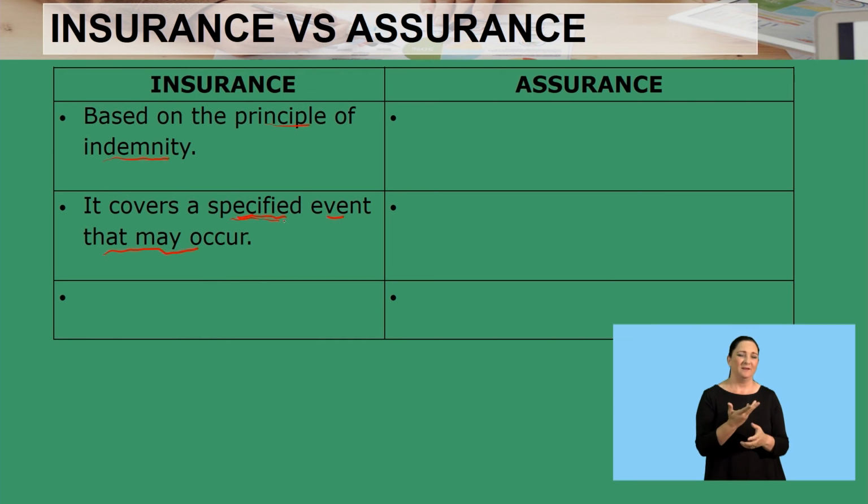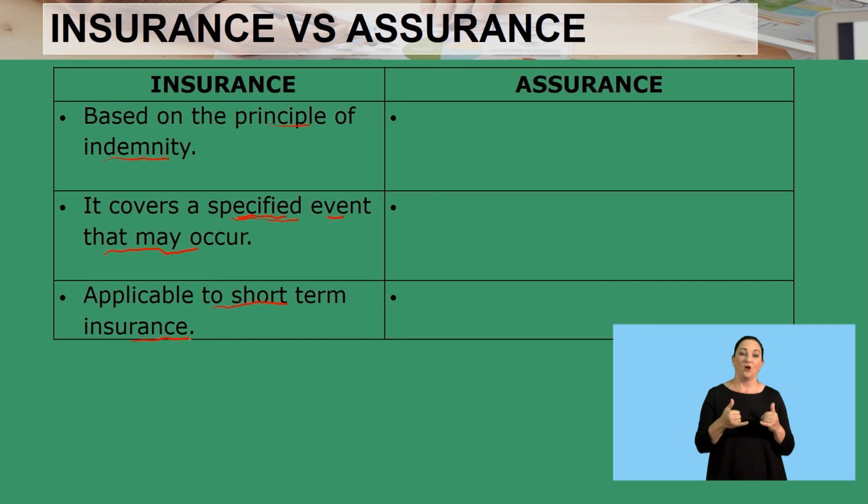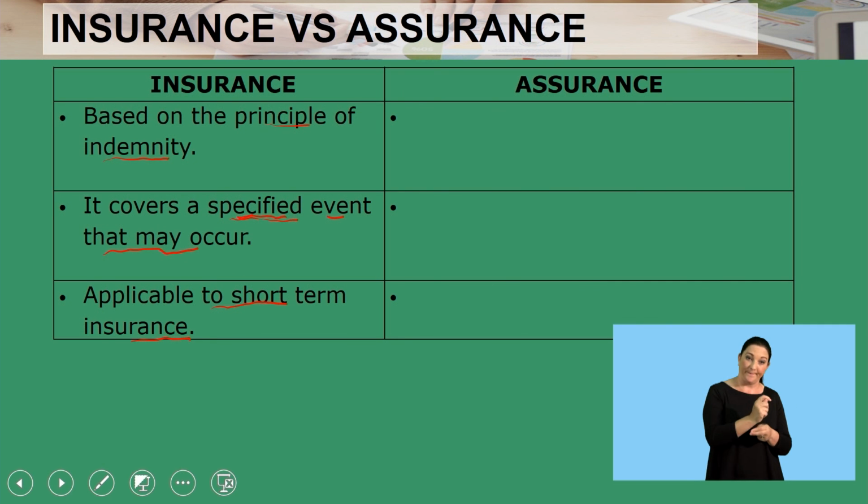So an event is specified here: I'm taking cover against theft, I'm taking cover against fire. Then it is applicable to short-term insurance.